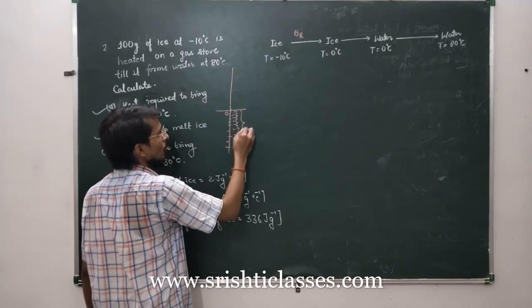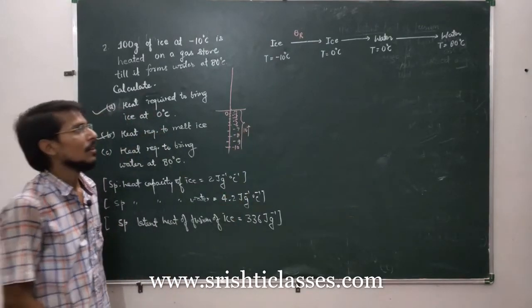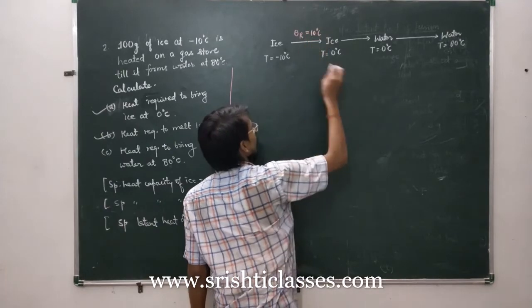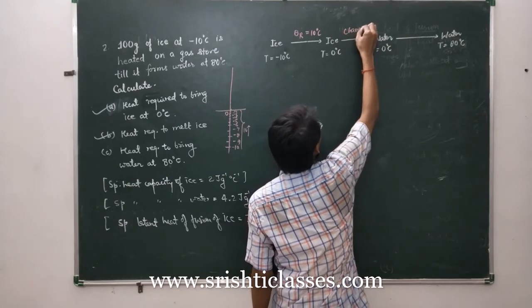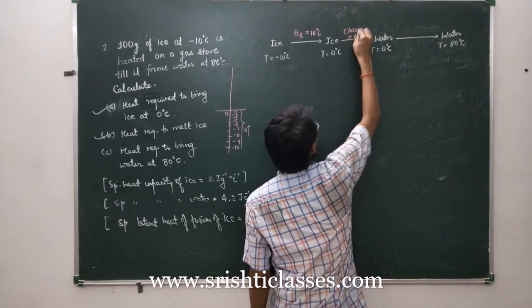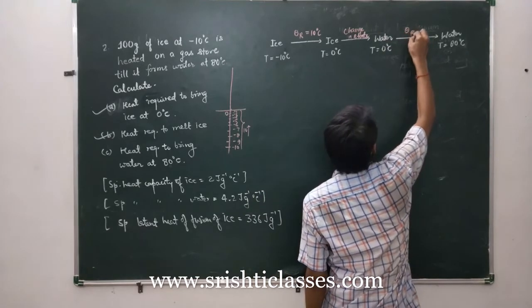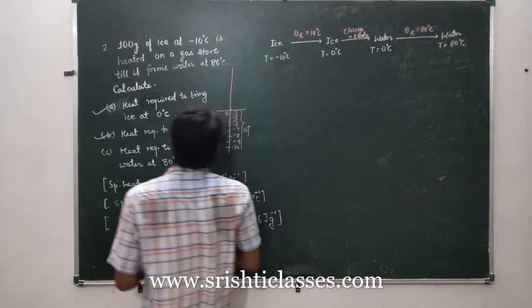So you find 10 units rise in temperature. Here theta r is equal to 10 degree Celsius. Then there is no rise in temperature; this is change in state. And again we have rise in temperature, that is 80 degree Celsius. So you can easily do this question.